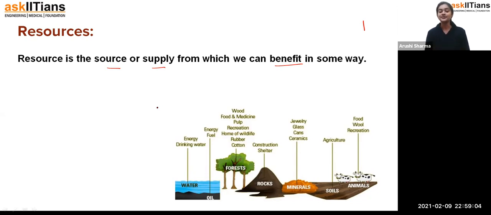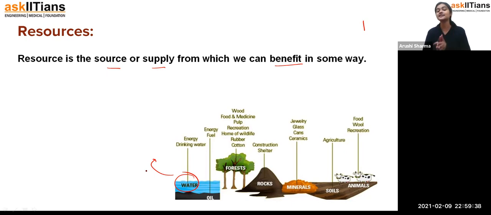For example, as you can see here, it is water. Water is something which we use for every purpose, like for drinking, cleaning, bathing, cooking. Water is an important thing, not only for human beings but also for plants and animals as well. And where are we getting this water from? We are getting this water from nature. So that's how, students, we can say that water is a natural resource. But right now we just focus on resources: we are getting this water, using it, and getting benefit from it.